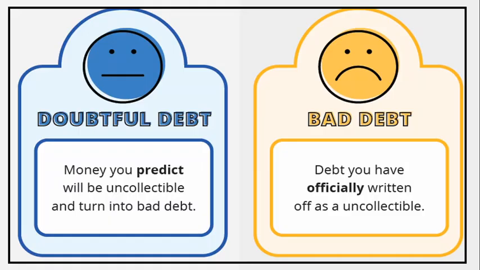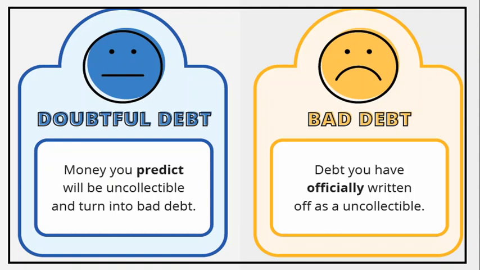Doubtful debt is where the money you predict will be uncollectible and turn into bad debt. Doubtful debt here means the debtors who are doubtful to pay their amount on time, and bad debt makes it confirmed: officially written off as uncollectible is termed as bad debt. So both are a loss for the business, because bad debts are the debtors which do not pay money.